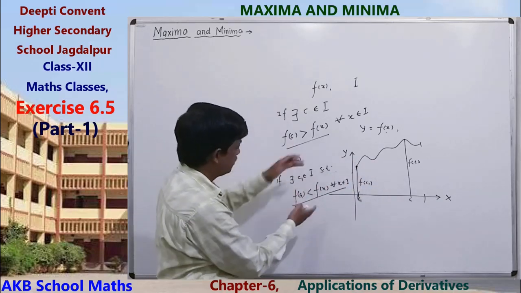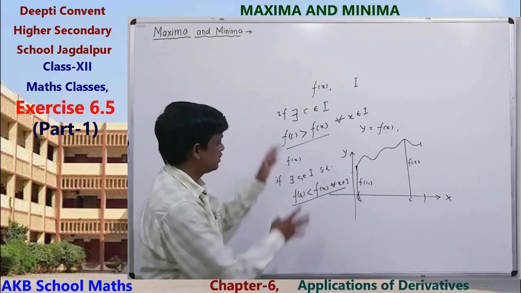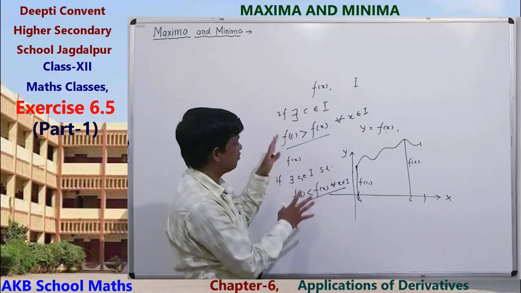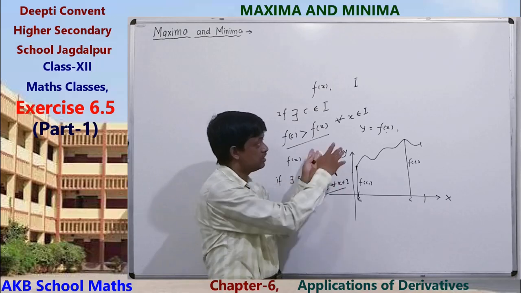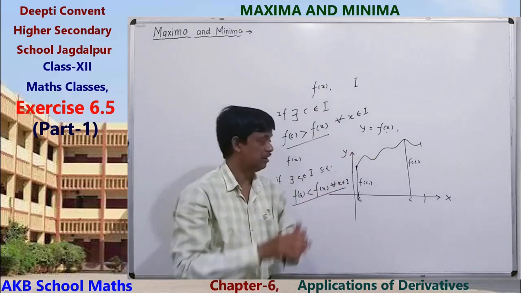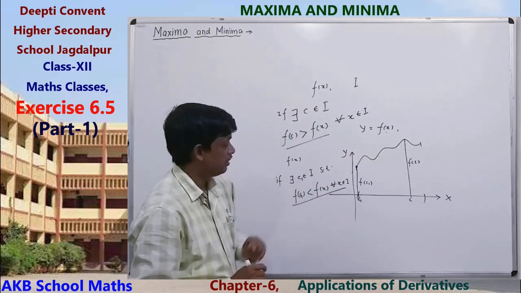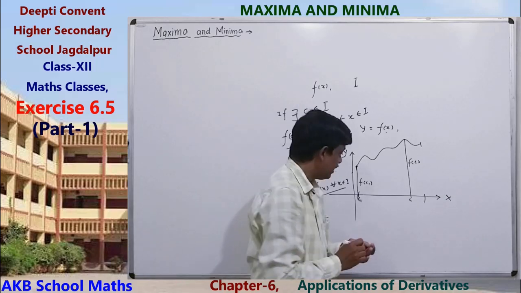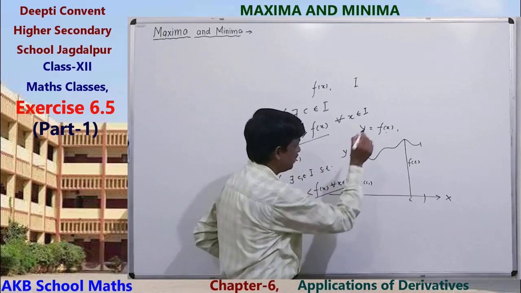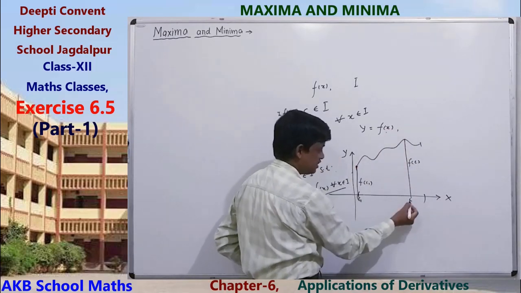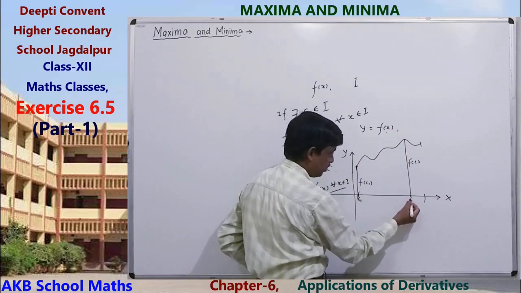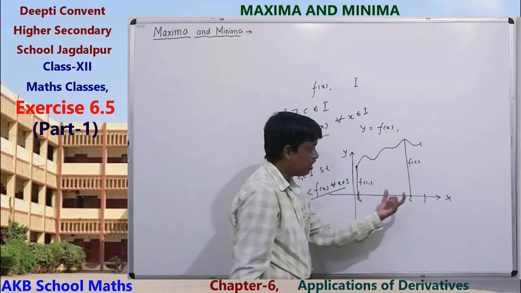Okay, so this is the first discussion about what is maximum and what is minimum of a function in an interval, whenever a function is defined in that interval. Clear? Now, this point C is called the point of maxima.